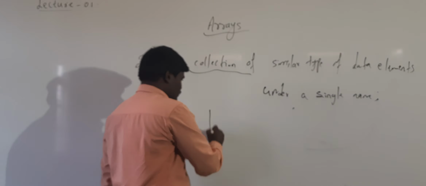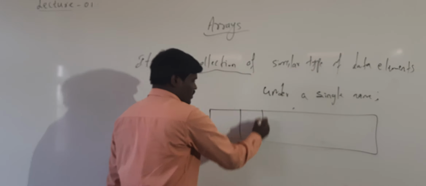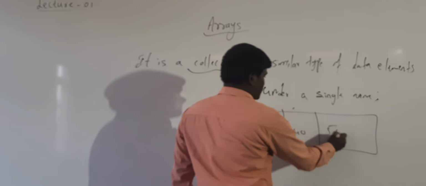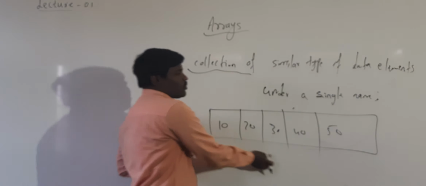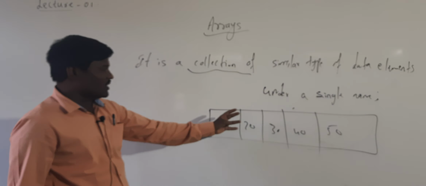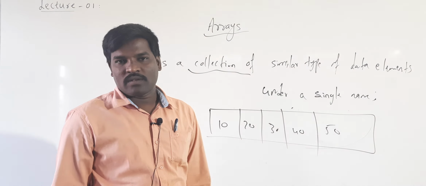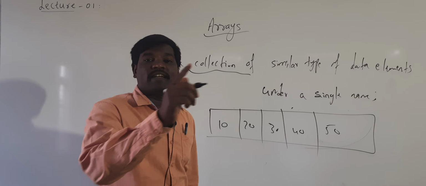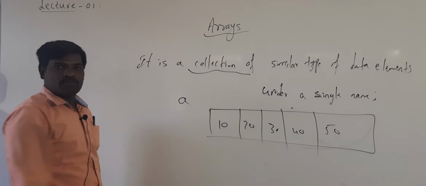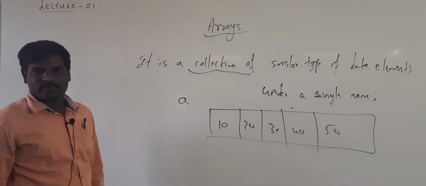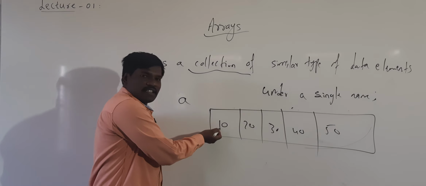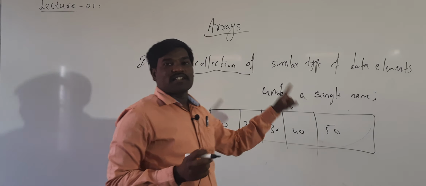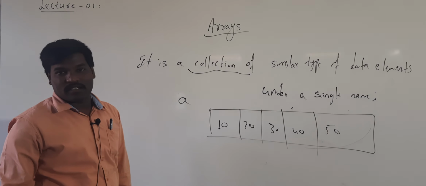Okay. For example, I can draw some blocks here. I can write 10, 20, 30, 40, 50. So this is the one group. All the elements must be stored in the same variable name, that is a. Here 10 is present in a, 20 is also present in a, 30 is also present in a, 40 is also present in a, and 50 is also present in a.